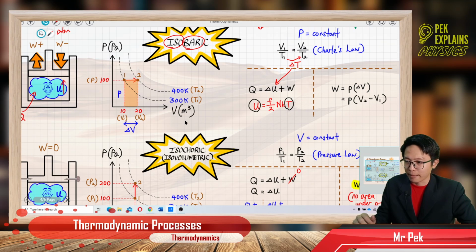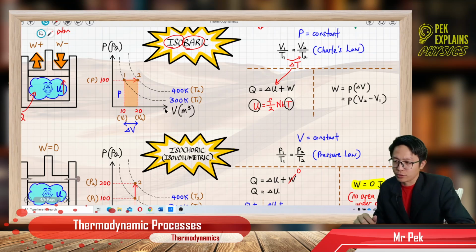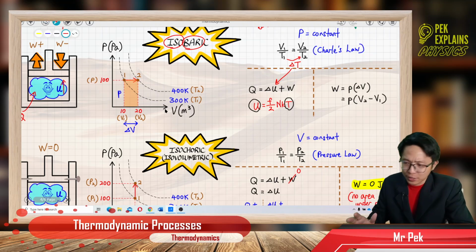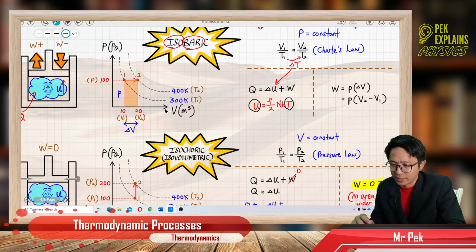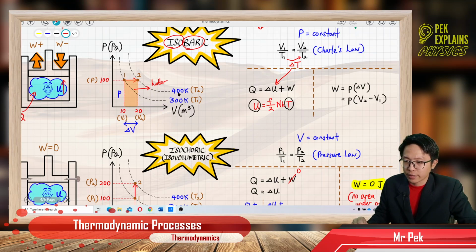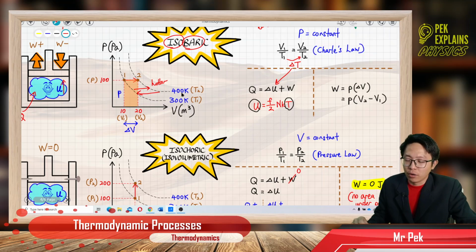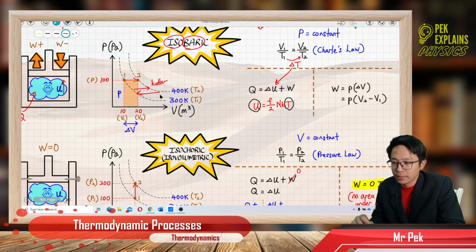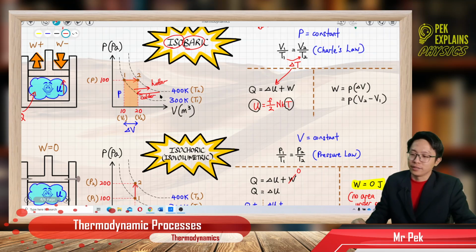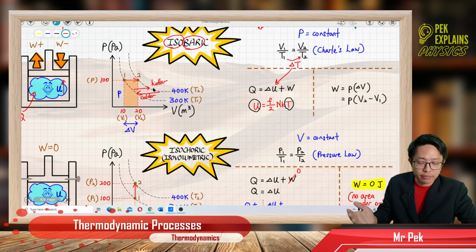Do you see that? Maybe I should write something. In the isobaric process, going to the right is getting hotter, because it jumped from 300 Kelvin to 400 Kelvin. Going to the left is a jump from 400 Kelvin to 300 Kelvin, so it becomes colder.